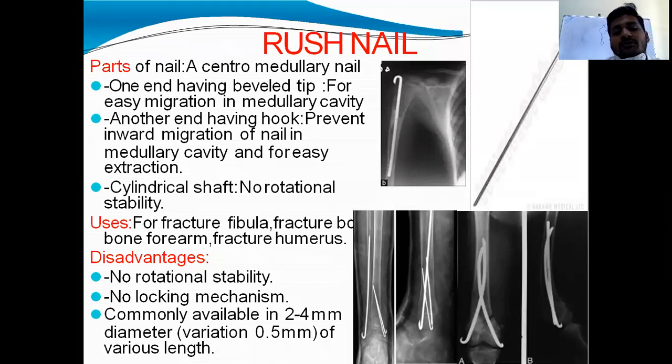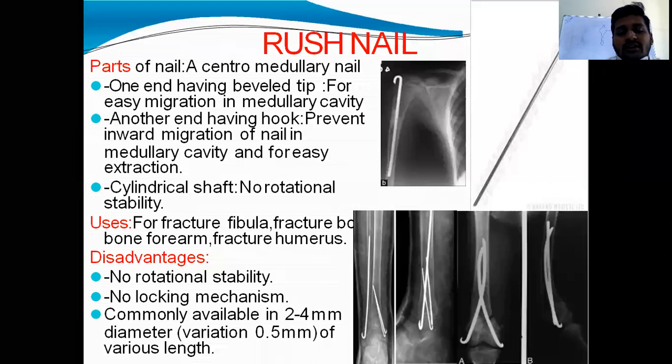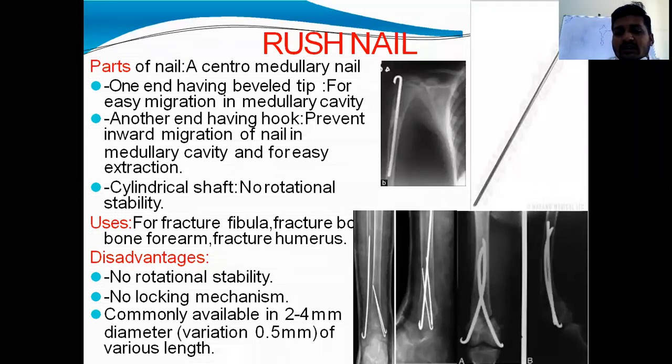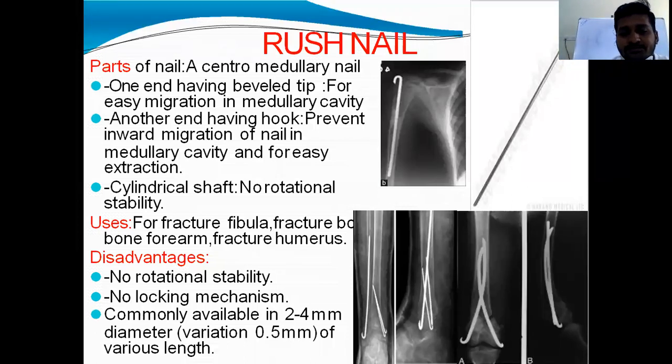Uses: it is used for fracture fibula. Nowadays it is most commonly used only for fibula, but earlier it was used for fracture of both bones of the forearm, and fracture humerus also. Earlier it was used, but now interlocking nails and plates have come into the market.